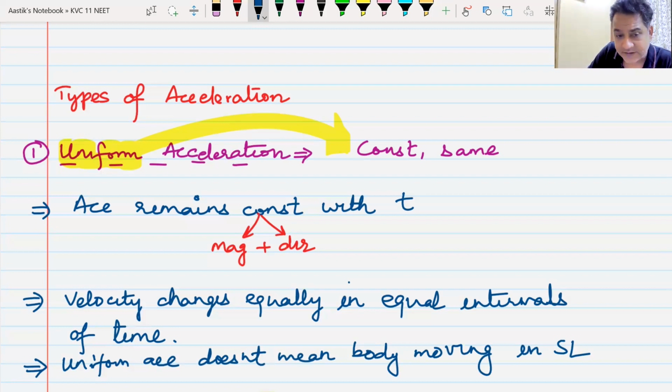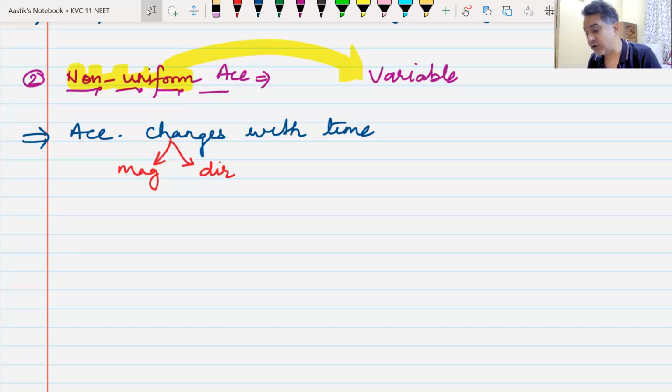Similarly, if the body is having non-uniform acceleration, it may still move in a straight line. So uniform acceleration or non-uniform acceleration does not tell us anything about the direction of motion. It may move in a straight line, it may not move in a straight line.